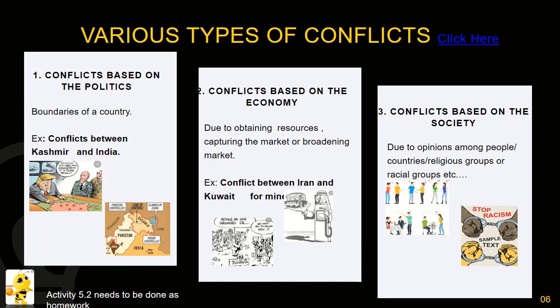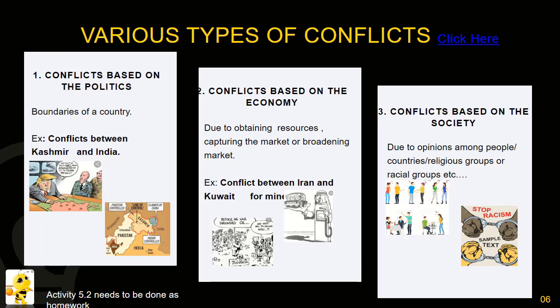Currently there is a war going on between India and Pakistan over the state of Kashmir, where India claims that Kashmir belongs to them. At the same time, Pakistan is also fighting for Kashmir, saying that it belongs to Pakistan. Likewise, even in Afghanistan we see border conflicts going on. Even in Syria, there are wars over lands or the boundaries of countries.